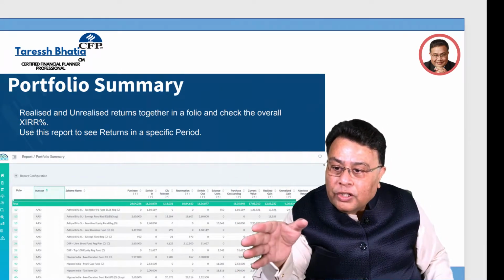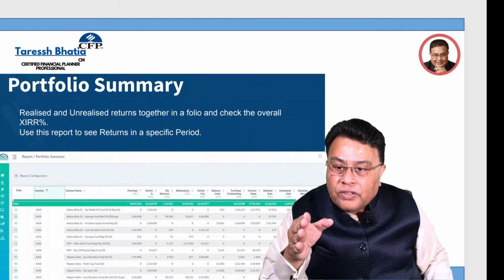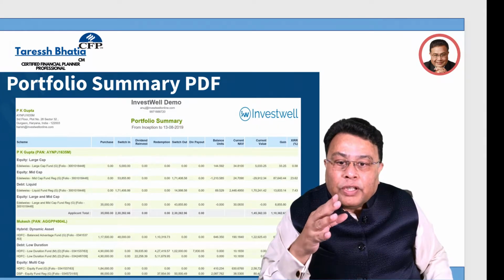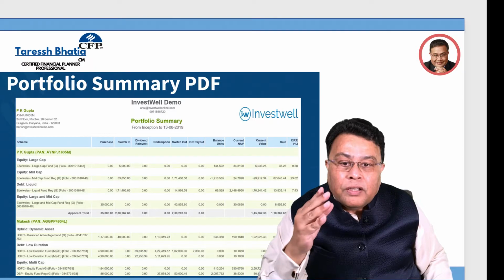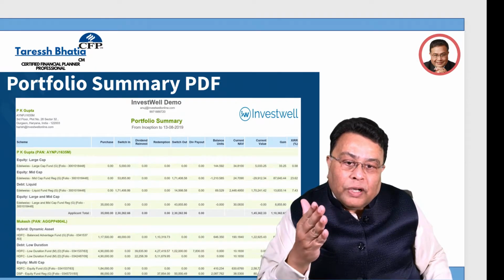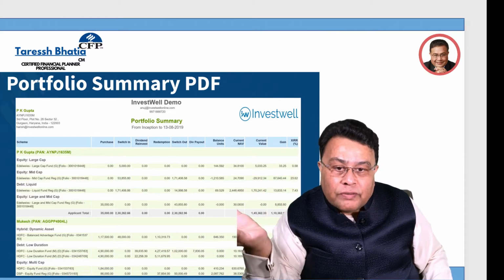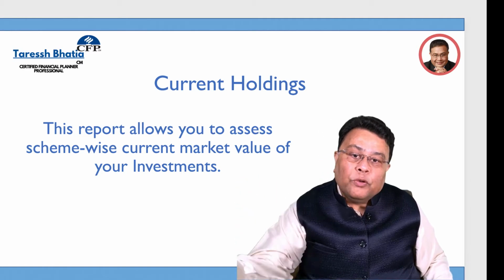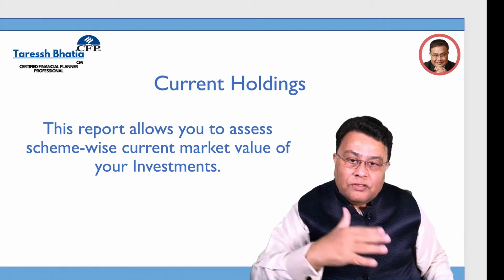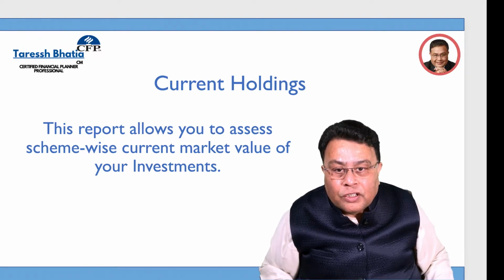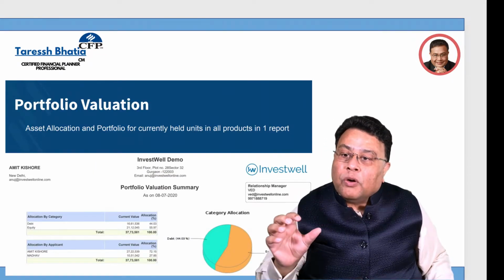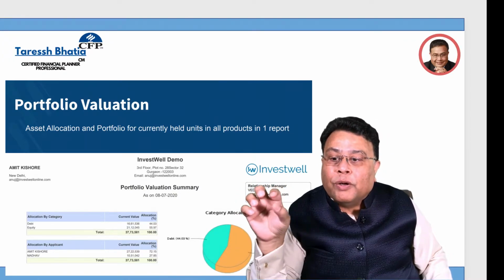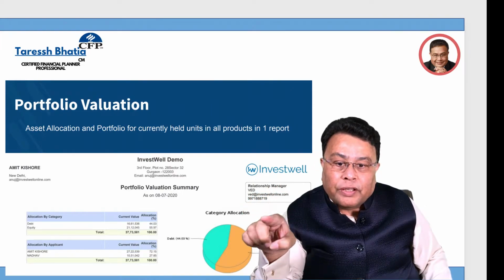It has your folios, your scheme names, the fund names, the purchase amount, the switch amount, if any redemption done, balance units. You can also look at the current NAV, balance units today, current value as of today, and what is the gain. One thing is you can look at XIRR. We have also given CAGR to look at. You can also look at your current holdings; the report which you would like to fetch from the application, just do a save as the current holdings. Once you have done this, there is another report possible called portfolio valuation, which means as of today, what is your debt amount, what is your equity amount, and what is the total value as of today.